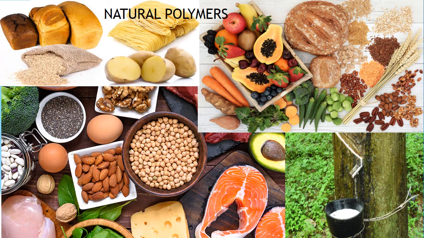First is based on origin. That is, you can see here the natural polymers. Many varieties of polymers we are able to obtain from nature. That is starch, from which potato starch is obtained. Then protein we get from this type of food, even fish. From trees you are able to obtain rubber. From vegetables we obtain fibers. So these are all examples of natural polymers, that is starch, cellulose, proteins, right? These are all based on animals and plants.